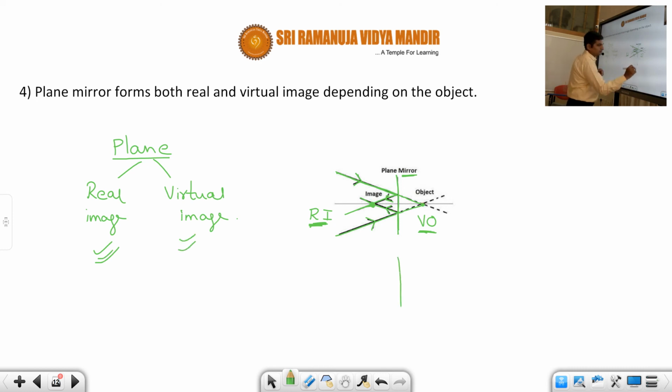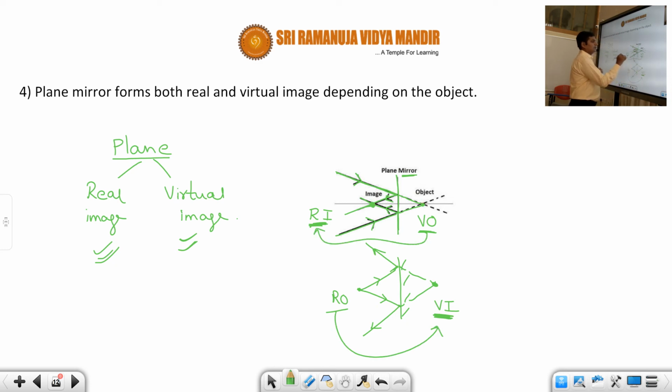So when do you get a virtual image? When you place a real object in front of it, and real object means the incident rays will actually diverge, and then when they are incident on the plane mirror, they will get reflected, and when you extend them back, they will meet at one point. That point is called a virtual image. Why is it called a virtual image, students? Because from this point the reflected rays appear to diverge. So for a real object you will get a virtual image. For a virtual object you will get a real image. So this is a very important point.